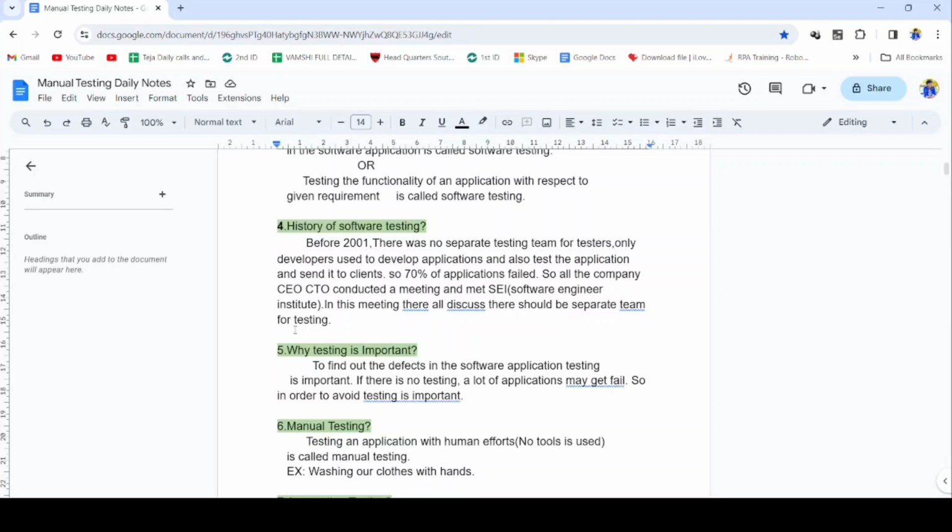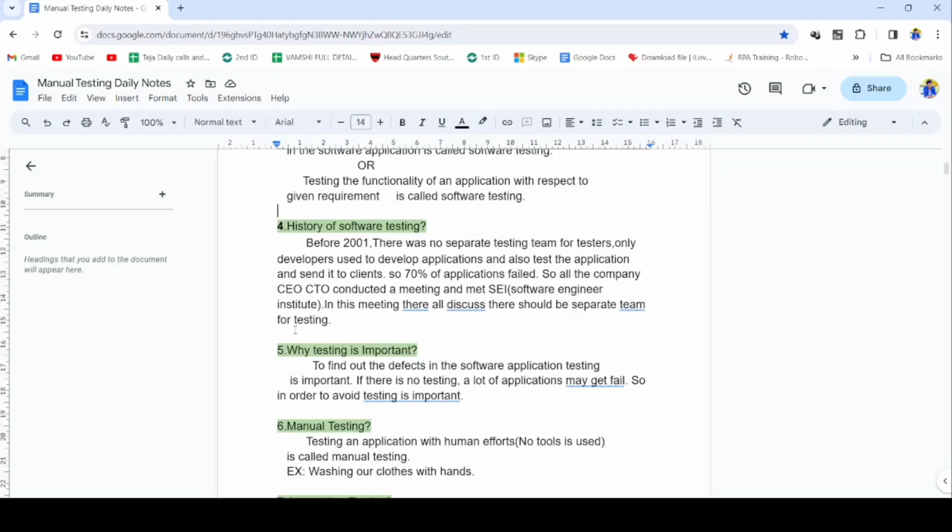When one person does both, errors will be missed. Why? For example, I am developing a software application and also testing it. My mistakes, meaning errors, will not be visible to me; another person can see them.